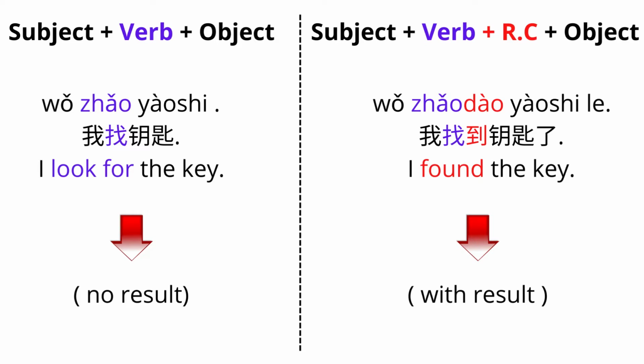I look for the key. 我找钥匙. That means the action is look for but no result. The other sentence, I found the key. 我找到钥匙了. The action is to achieve the purpose of looking for something with result.